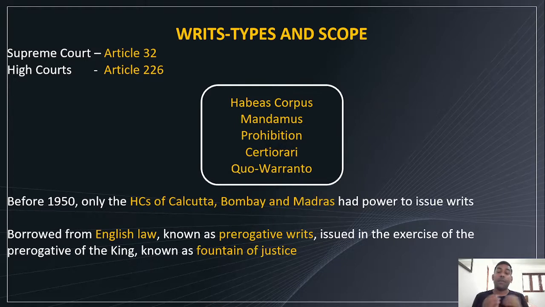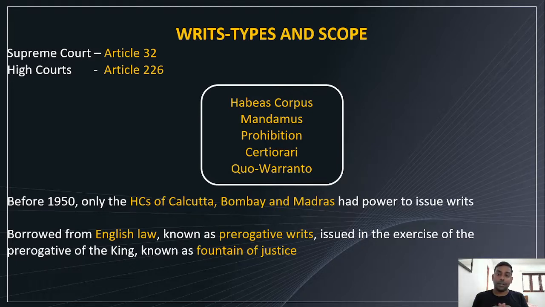Before 1950, the provision for issuing writs was only for the high courts of Calcutta, Madras and Bombay. That means before we became a republic, only the high courts of Calcutta, Bombay and Madras had the power to issue writs. But actually the concept has been borrowed from English law, from Britain, known as prerogative writs, issued in the exercise of the prerogative of the king, known as the fountain of justice.